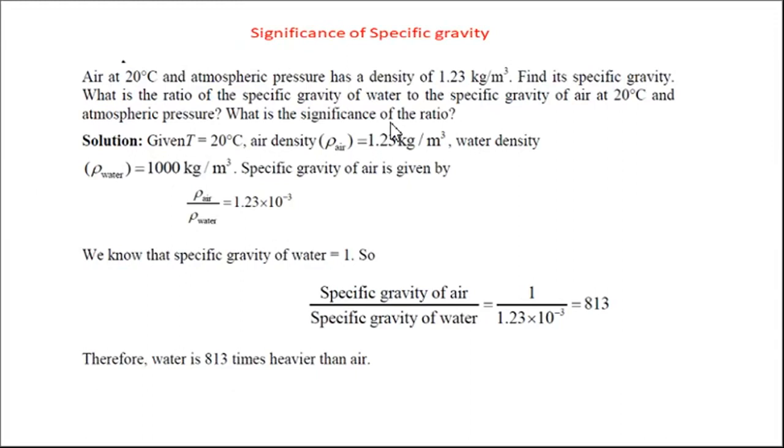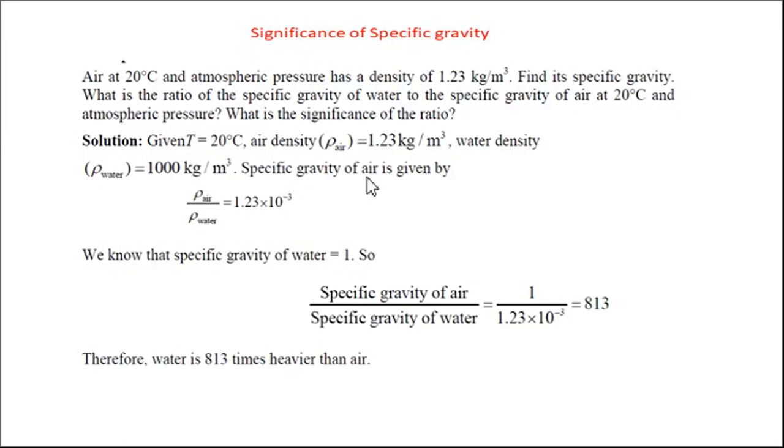First, this numerical is about the significance of specific gravity. Let us consider the statement that air at 20 degrees Celsius and atmospheric pressure has a density of 1.23 kg per meter cube. Find the specific gravity, and what is the ratio of specific gravity of water to the specific gravity of air at 20 degrees Celsius and atmospheric pressure, and what is the significance of this ratio. So the density of air is around 1.23 kg per meter cube, which is given to us. We know that the density of water is around 1000 kg per meter cube.